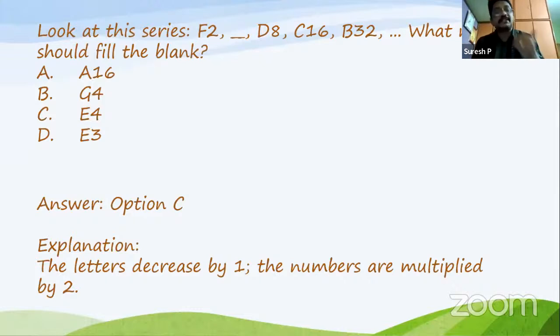It's an exponent of 2: 2 power 1, 2 square, 2 cube, 2 to the power 4, and so on. The letters go F, E, D, C, B, so the second one should be E. Option C and option D both have E, so you have to decide. Now looking at the suffix, 2, 4, 8, 16, 32, so the suffix should be 4. E4 is the correct answer.